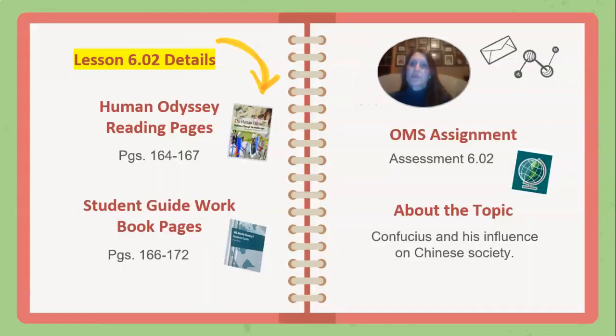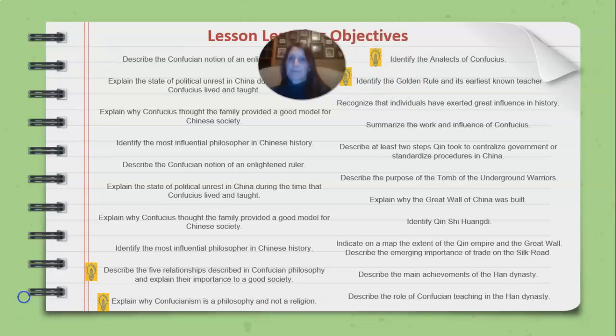Our lesson 6.02 details your Human Odyssey reading pages 164 to 167, your student guide workbook pages 166 to 172, your OMS assignment is assessment 6.02, and about the topic, Confucius and his influence on Chinese society.